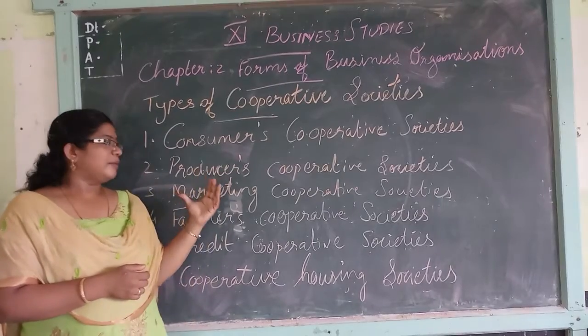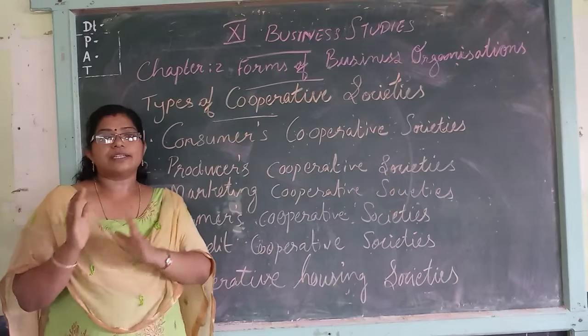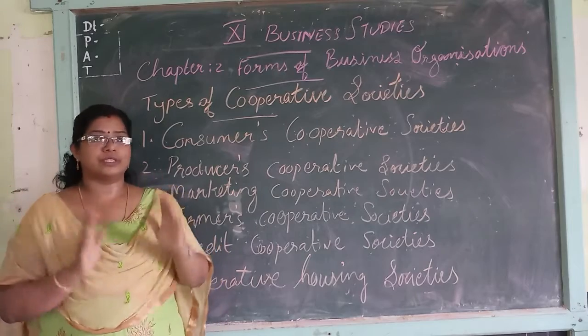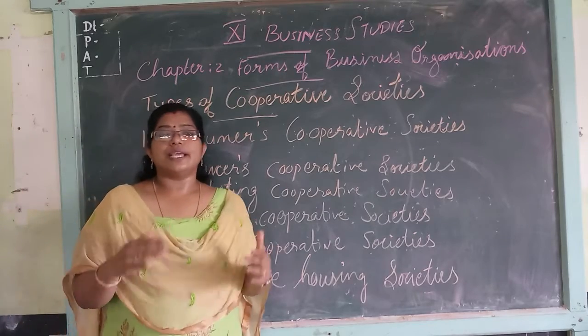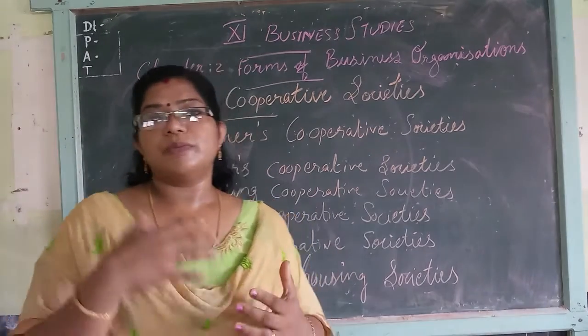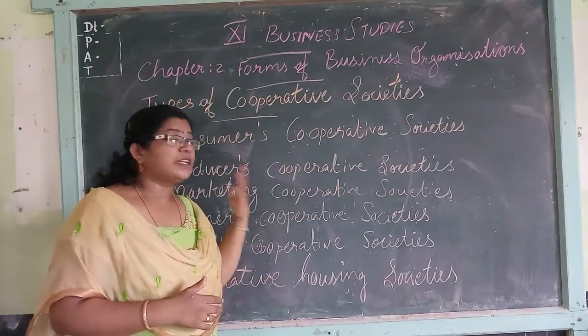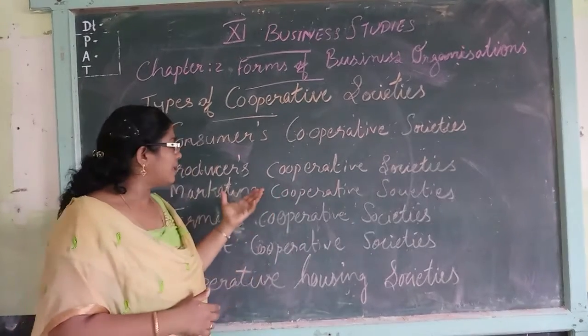So the ultimate aim, the main aim of this producers cooperative society, is to protect the interest of small producers. In such ways, they become competitive with the big producers. So through bargaining they can compete with the big producers. That is the ultimate aim.